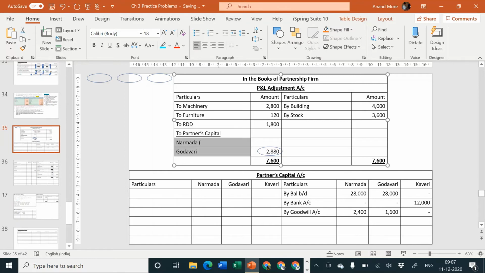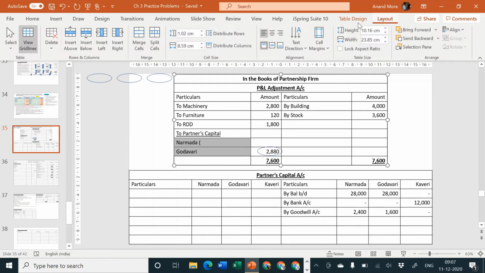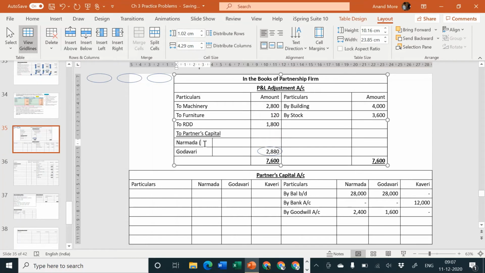And that will have to be divided in which ratio? It will have to be divided in their old ratio. What was the old ratio? Old ratio was 3:2. I hope you have not forgotten the same. Old ratio was 3:2. So 2880 to be divided in the ratio of 3:2, that is divided by 5. 2880 divided by 5 into 3, that becomes 1728.